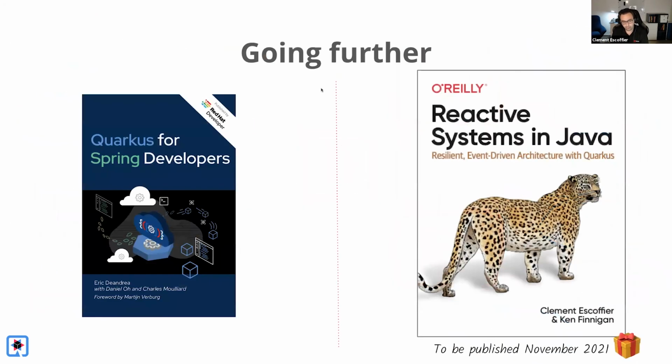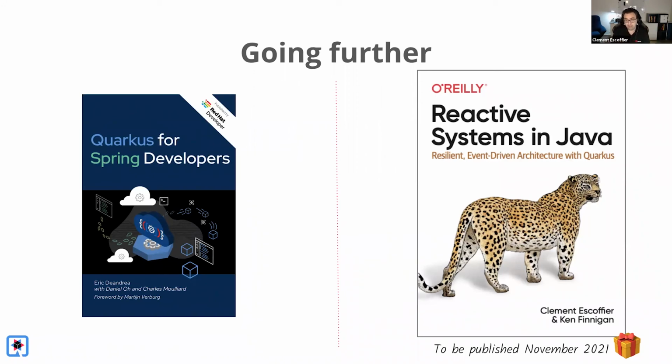If you want to go further, I recommend these two books. The first one on the left side is Quarkus for Spring Developers from Eric Deandrea. It's available for free from Red Hat Developer. It's a small booklet that will explain how to switch from Spring to Quarkus, what the advantages are, and how different it is. Strongly recommended.